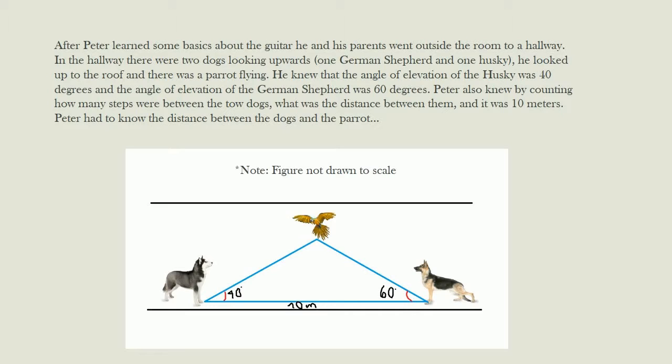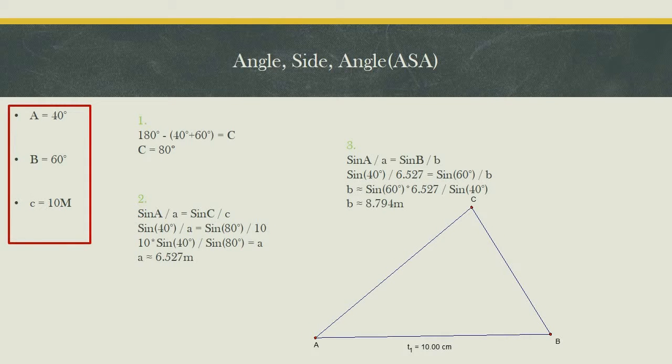Note: figure not drawn to scale. Step by step to solve this triangle. Step 1. We subtract from 180 degrees the 2 angles already given to find angle C. Step 2. Use the law of sines to find the length of A. Step 3. Use the law of sines to find the length of B.